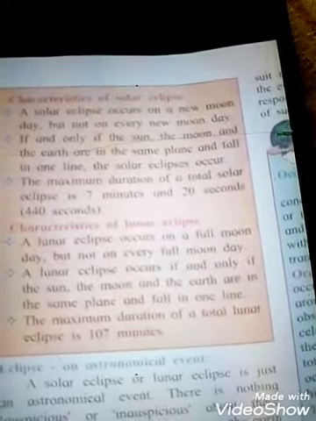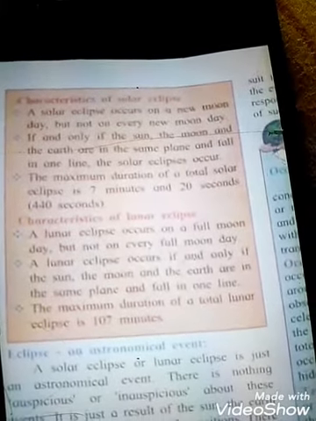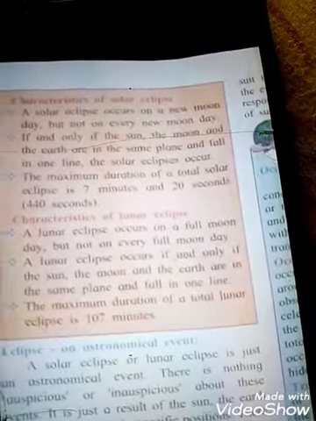Characteristics of solar eclipse, that means features of the solar eclipse. It is also a very important question. A solar eclipse occurs on a new moon day. But we do not say that it occurs on every new moon day. If and only if the sun, the moon and the earth are in the same plane and fall in one line, a solar eclipse occurs.